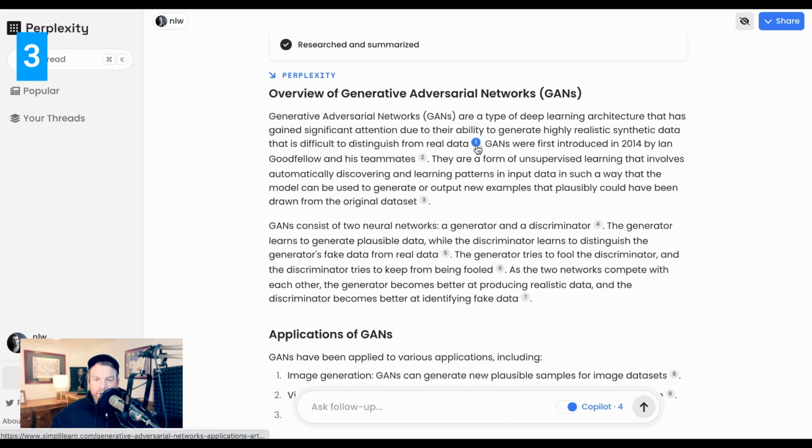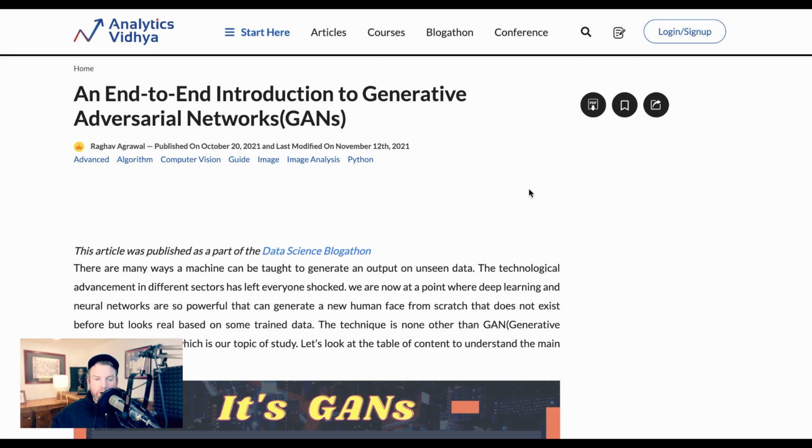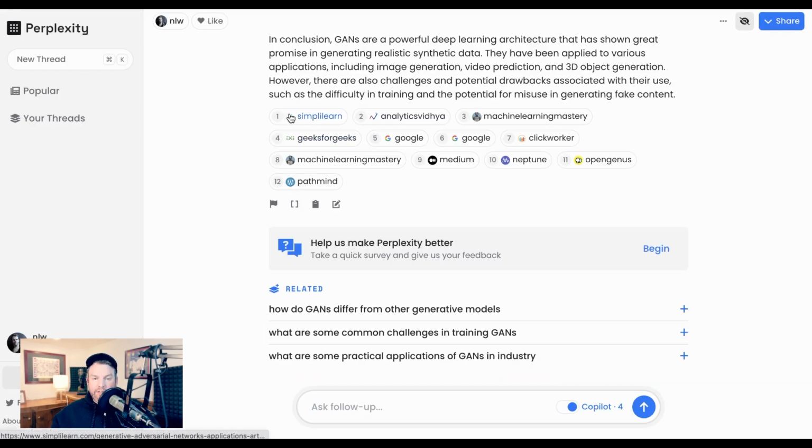What's more, as it pulls up information, you can see that it's actually sourcing where that came from, so that if you need more detail around that particular piece or that's something that's interesting, you can click on it and directly go to that article where it came from. You can see here that they've listed with icons all of the sourcing, and they also have this related questions feature, which is really cool as well. So for example, they suggest how do GANs differ from other generative models.